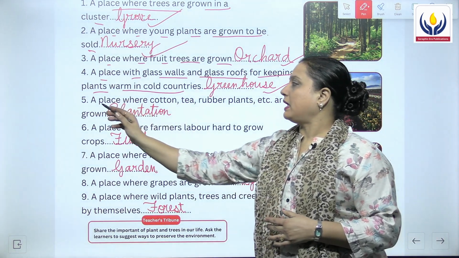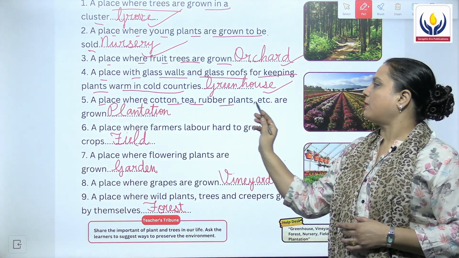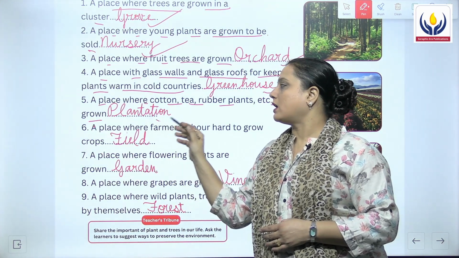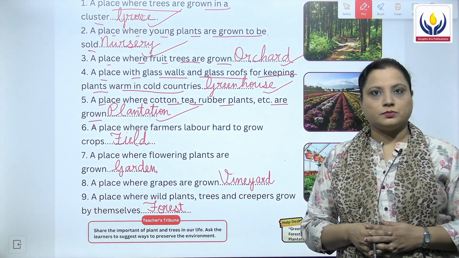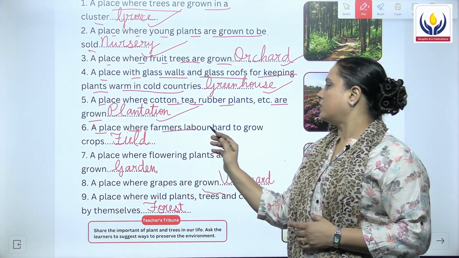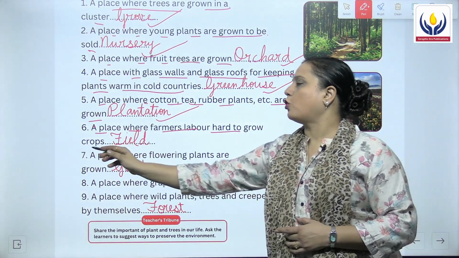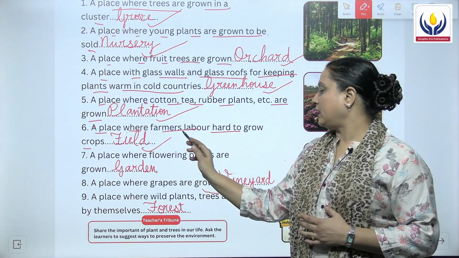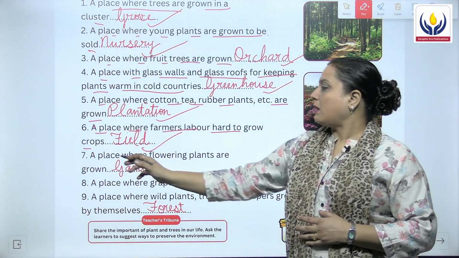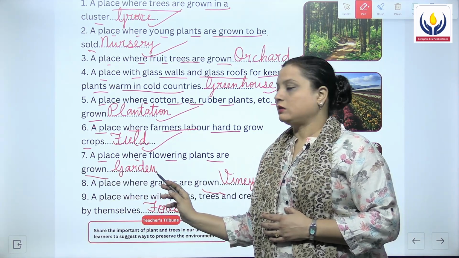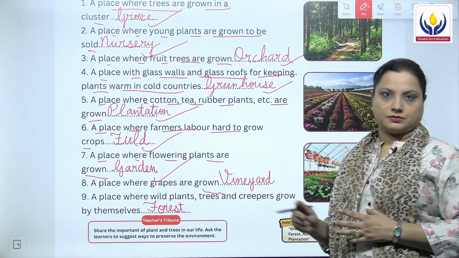Next, a place where cotton, tea, rubber plants, etc. are grown, and this is known as plantation. Sixth one, a place where farmers labor hard to grow a crop is known as field. Then next, a place where flowering plants are grown, that is known as a garden.